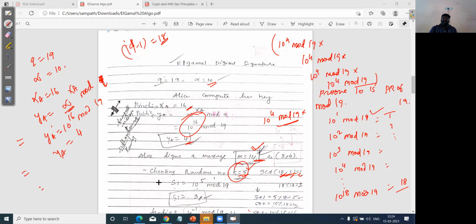After that, I'm going to calculate the S value, which is alpha power k. What is the formula we use here? Once we calculate all the values, say for example my k value is equal to 5, I need to generate two components, the signature components r comma s. You can use any variables, even I can use different variables. Don't get confused with the variables associated.